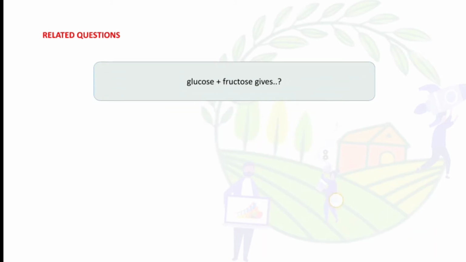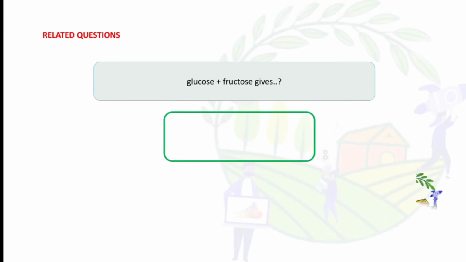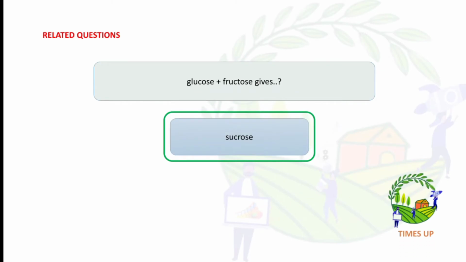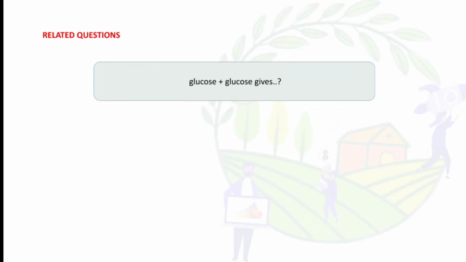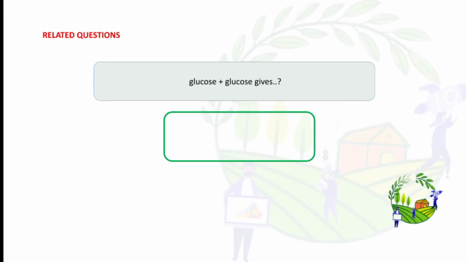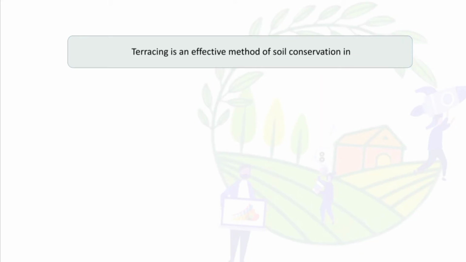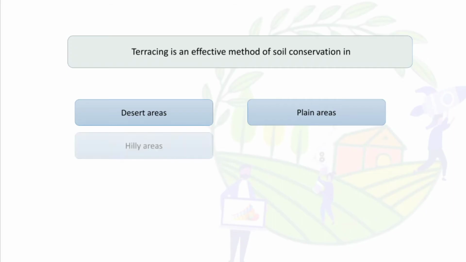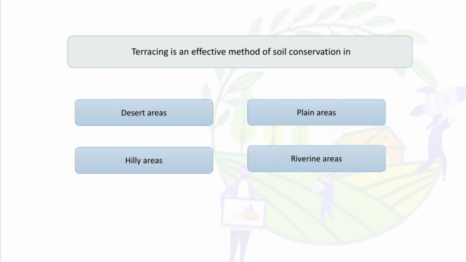Glucose plus fructose gives sucrose. Glucose plus glucose gives maltose.